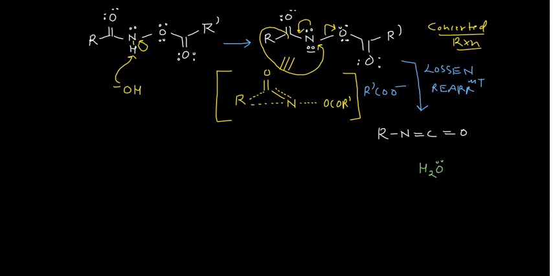You have done this quite a number of times in the Hofmann rearrangement as well as in the Curtius rearrangement. So this along with this electron pair will attack here, this will come here. Okay, so then you will have another species, and you can write it in that manner: R, single bond nitrogen, and this is double bond carbon, single bond oxygen with negative charge, and this is oxygen.